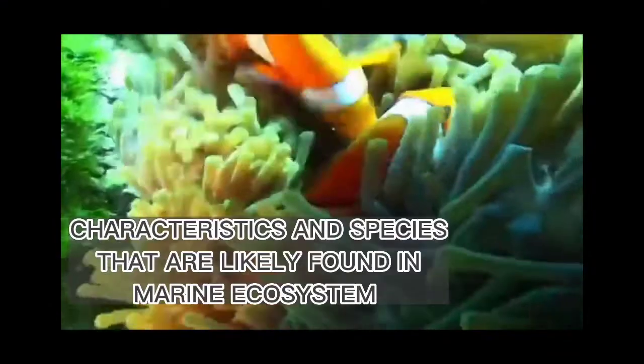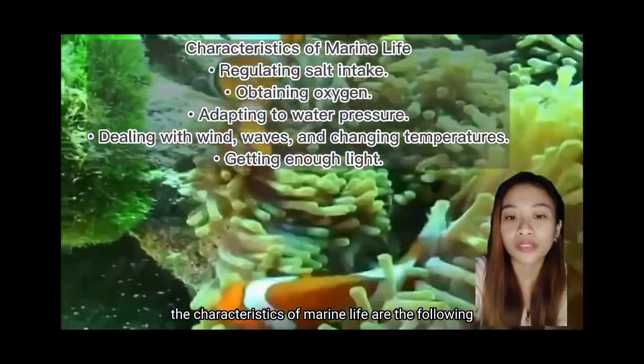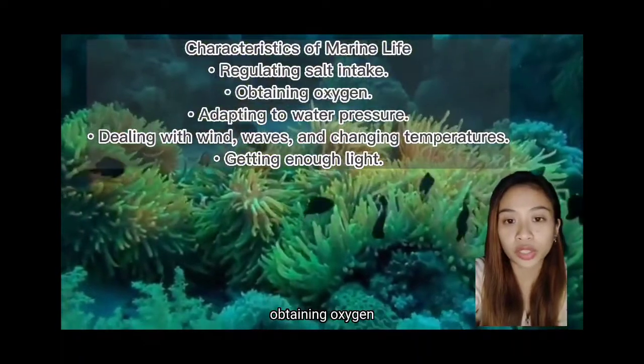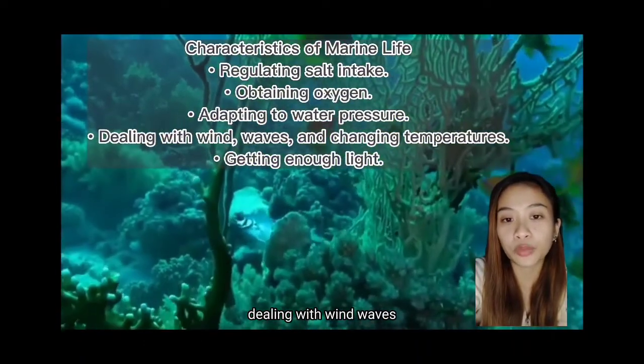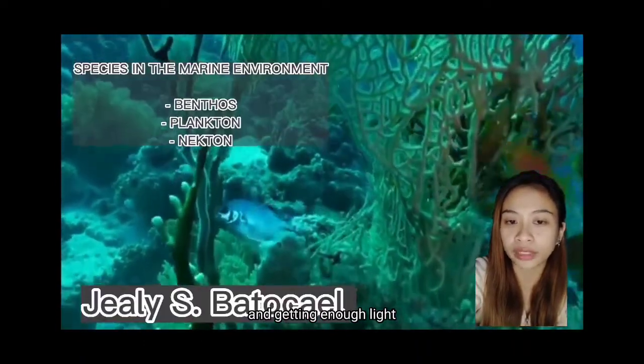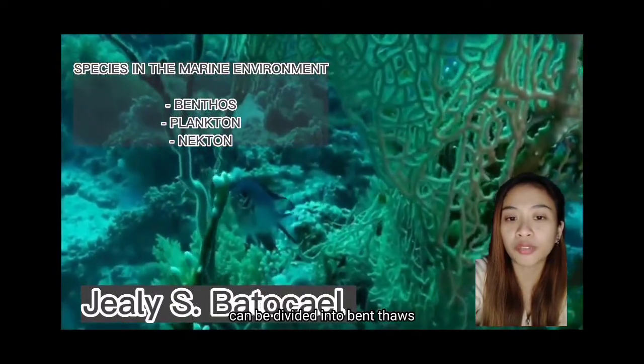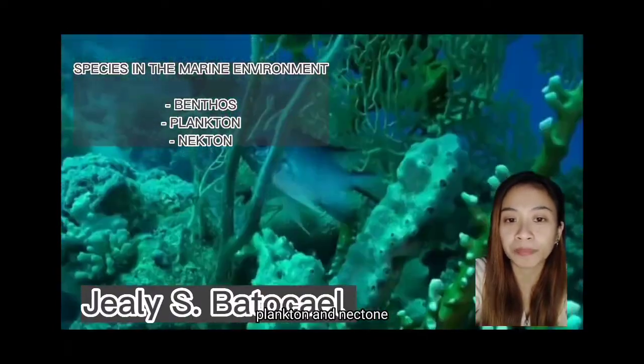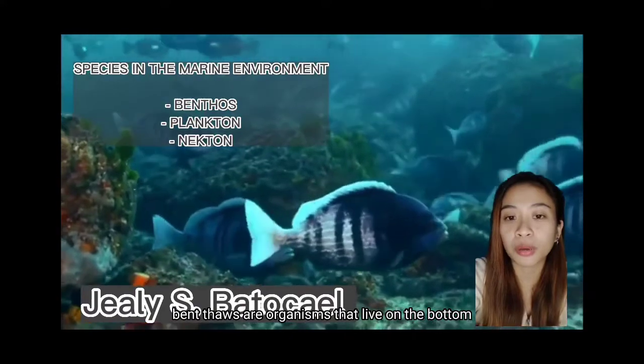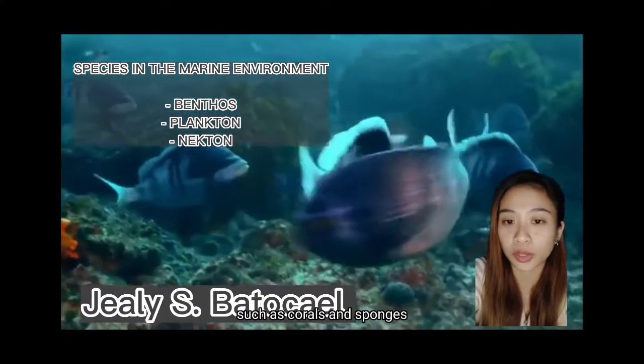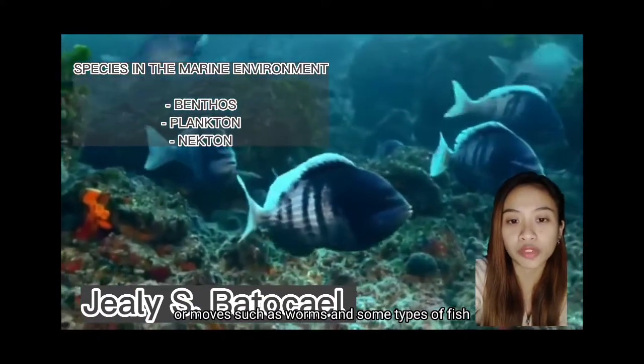The characteristics of marine life are the following: regulating salt intake, obtaining oxygen, adapting to water pressure, dealing with wind waves and changing temperatures, and getting enough light. Species in the marine environment can be divided into benthos, plankton, and nekton. Benthos are organisms that live on the bottom, can be stationary such as corals and sponges, or move such as worms and some types of fish.